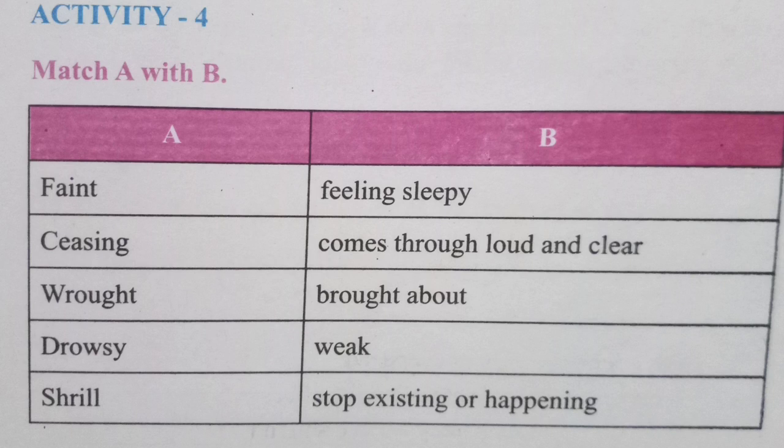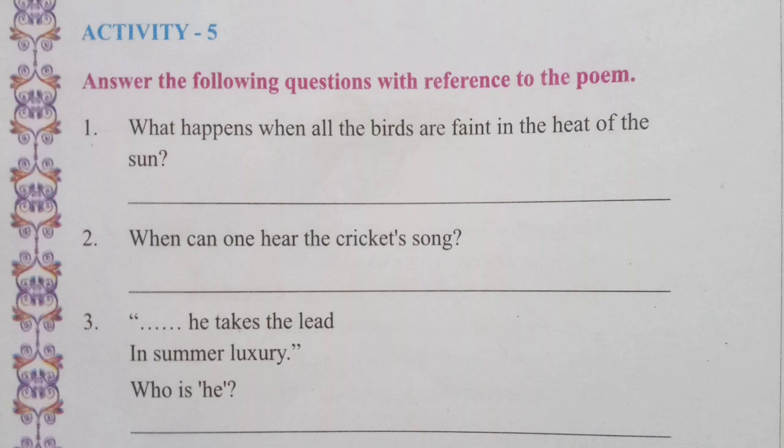Let's go to activity number 5. Here we see 3 questions are there and it is asked to give answers for the following. Answer the following questions with reference to the poem. Dear students, activity number 4 and activity number 5, they both are based on the poem on the grasshopper and the cricket. So you will have to complete activity number 4 and 5 based on the poems. Okay dear students, so let us see the question.